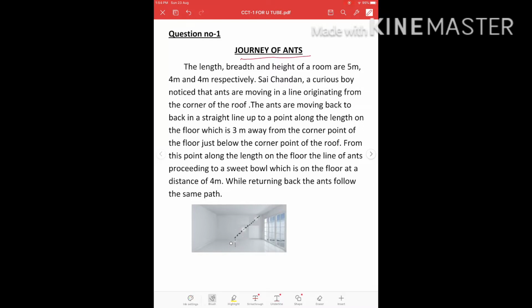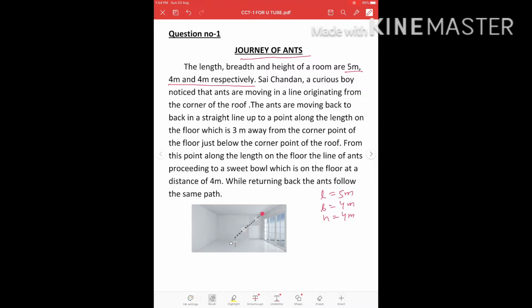I am going to read the question first. The length, breadth and height of a room are 5 meter, 4 meter and 4 meter respectively. That means the dimension of the room is given. Length is 5 meter, breadth is 4 meter and height is 4 meter. Sai Chandan, a curious boy, noticed that ants are moving in a line originating from the corner of the roof. From this place, ants are moving.